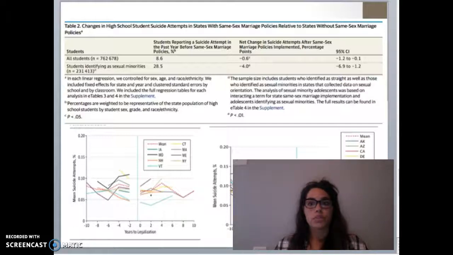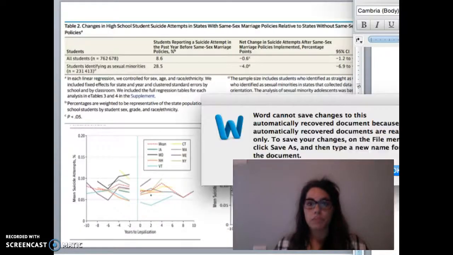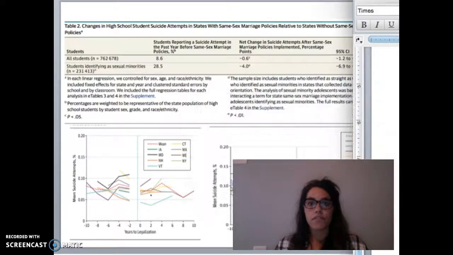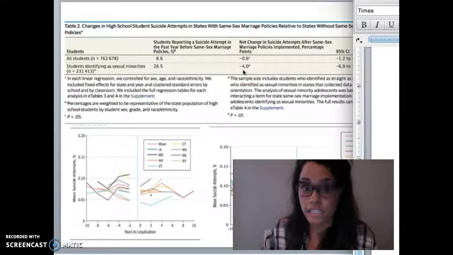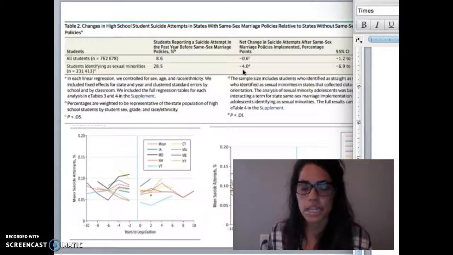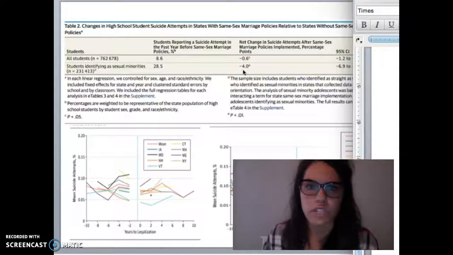Same-sex marriage was associated with a statistically significant decline in the proportion of all students attempting suicide of 0.6 points, and that is within the 95% confidence interval. And then there was a 4.0 percentage point decline in suicide attempts among students who identified as a sexual minority, and this is within the 95% confidence interval too.